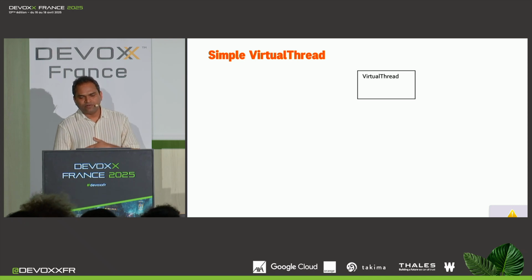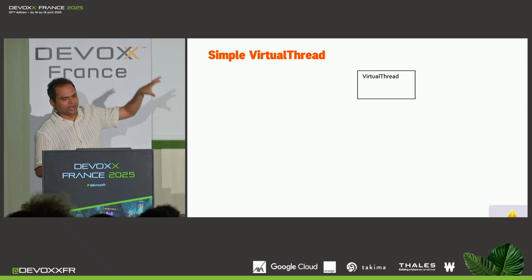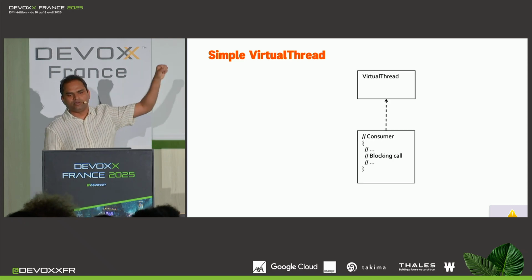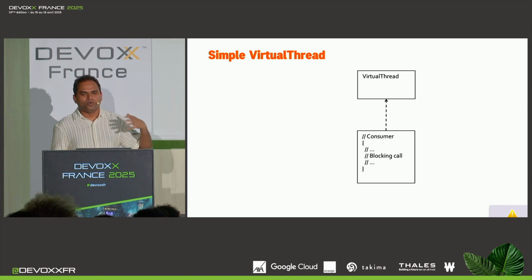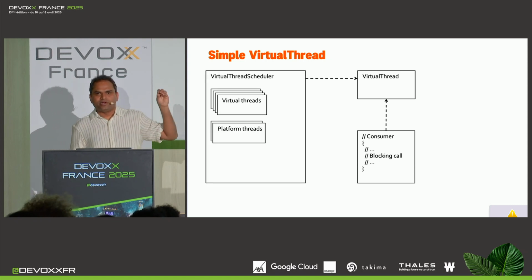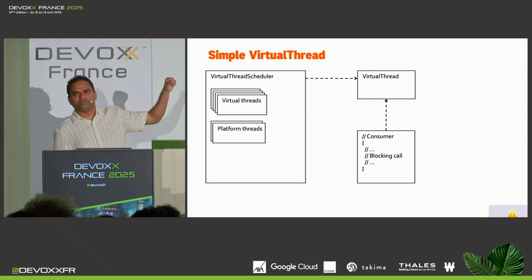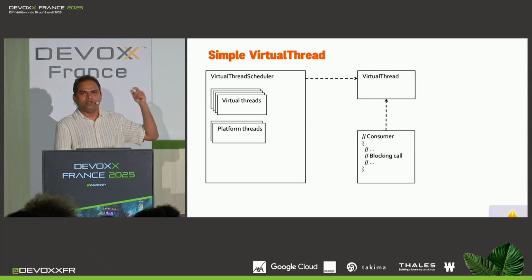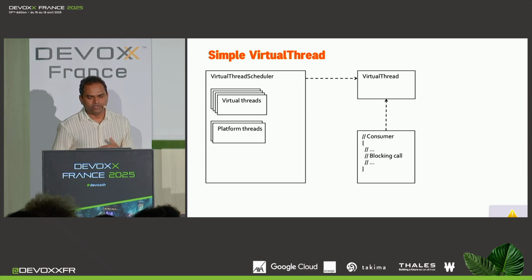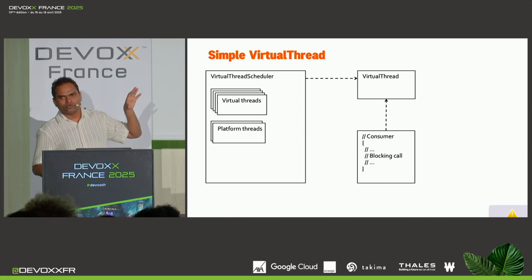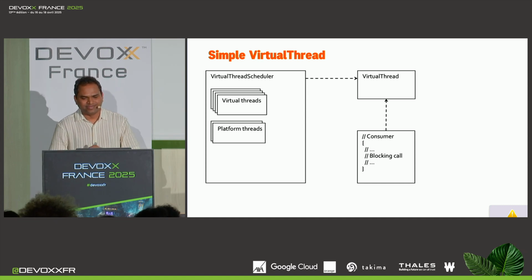What we'll do is start with this virtual thread class, and we will create a consumer, which is creating a bunch of virtual threads, which have some blocking calls as well. And then we will create a virtual thread scheduler, which will have a bunch of virtual threads and a few platform threads, and it will schedule these virtual threads onto these platform threads. This also looks like a pretty reasonable design. So let's go ahead and implement this, starting with the virtual thread class.